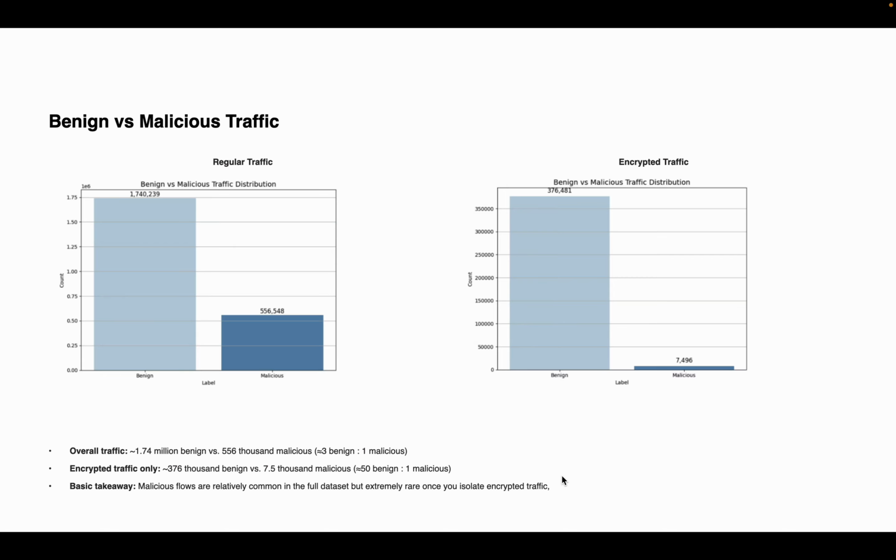So the next part will be data exploration, taken care of by Sheetal. Thank you, Ketki. In our first step of exploratory data analysis, we examined the distribution of benign and malicious traffic.